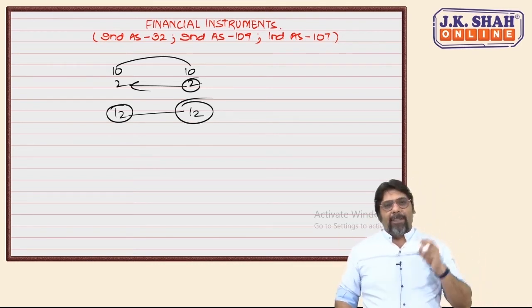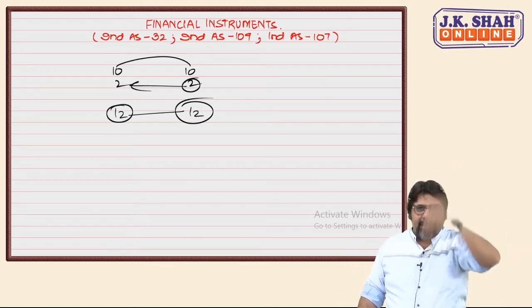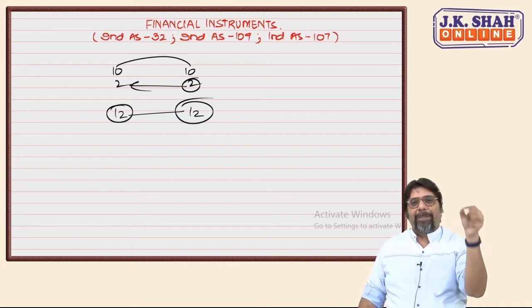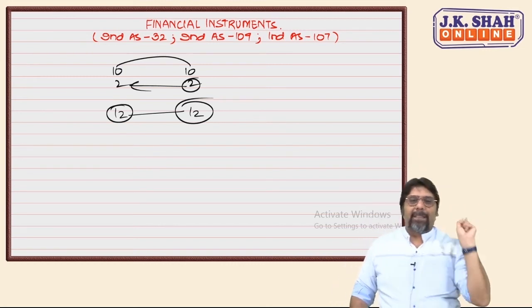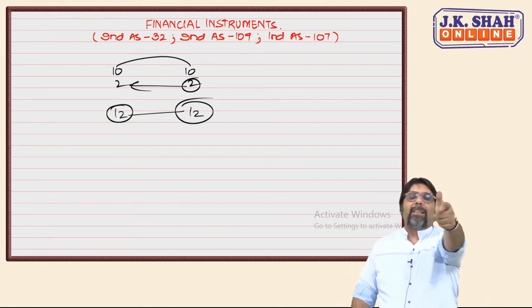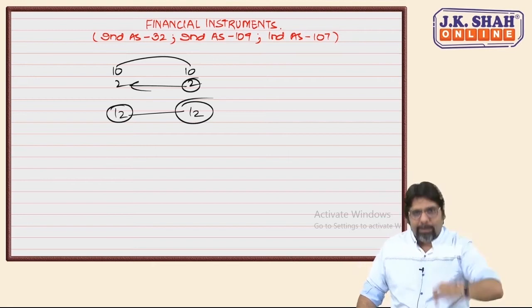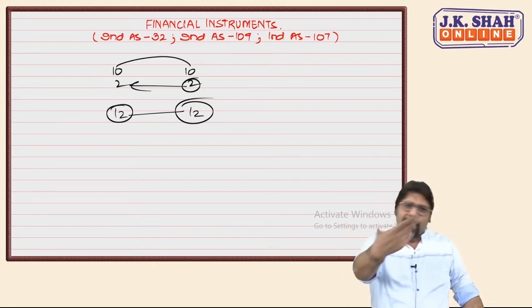That is why, if you are aware, a few months back, the Companies Act dropped the word reserve from security premium. Earlier it was known as security premium reserve. They dropped the word reserve just to match with Ind AS, because Ind AS says a 10 rupee share issued at 12: the journal entry is bank 12, equity 12. Done. If you want to break it up, you break it up.